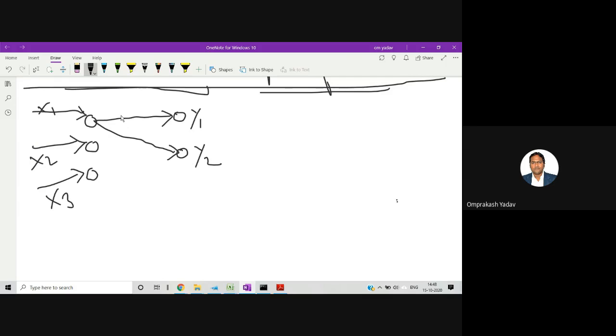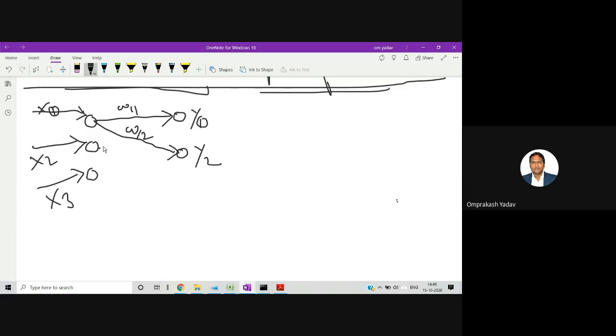So what naming convention will we adopt here? This is coming from x1 and it's going to y1, so I will call this weight w11. Now this weight is coming from the first input and going to y2, so I will take this as w12.